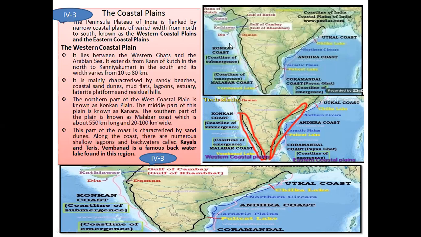See the images given in the different locations, how the western coastal plains are called. In the northern part of the western coastal plain, it is known as Konkan coast. In the middle it is known as Kanara. In the southern part it is known as Malabar coast.